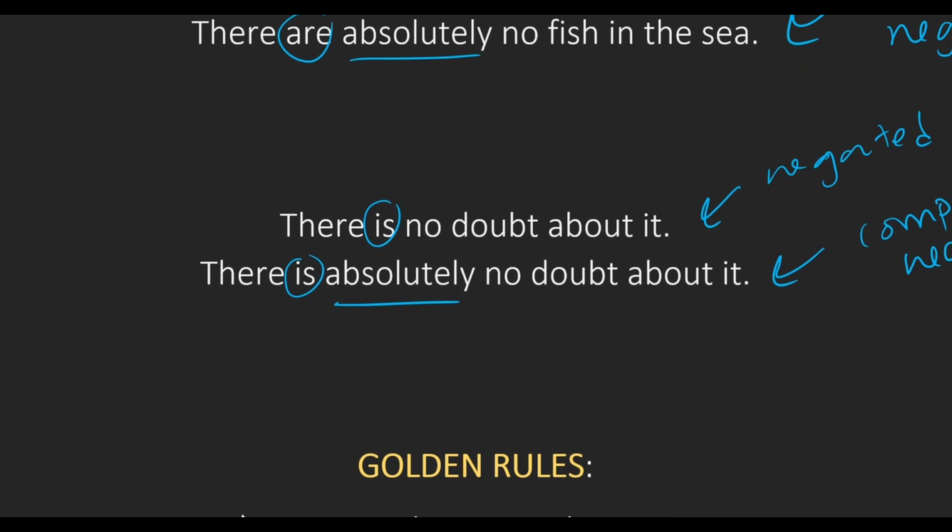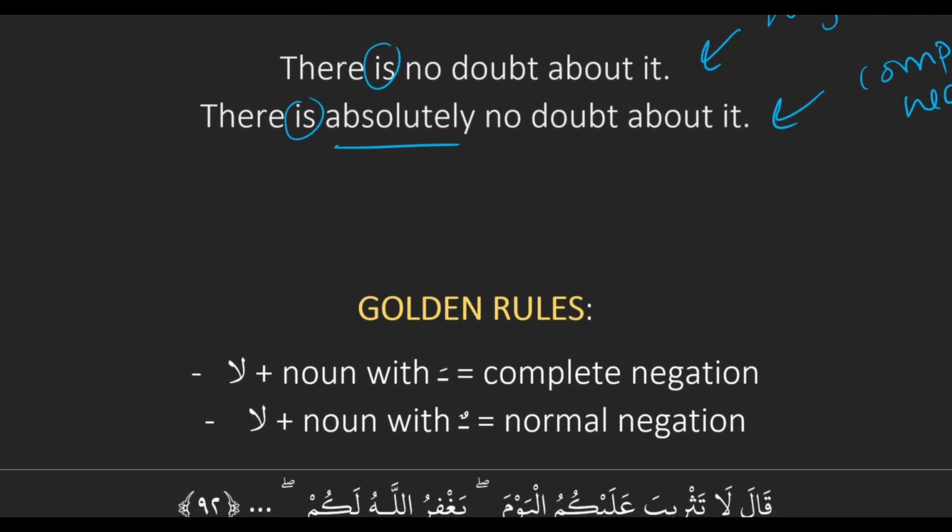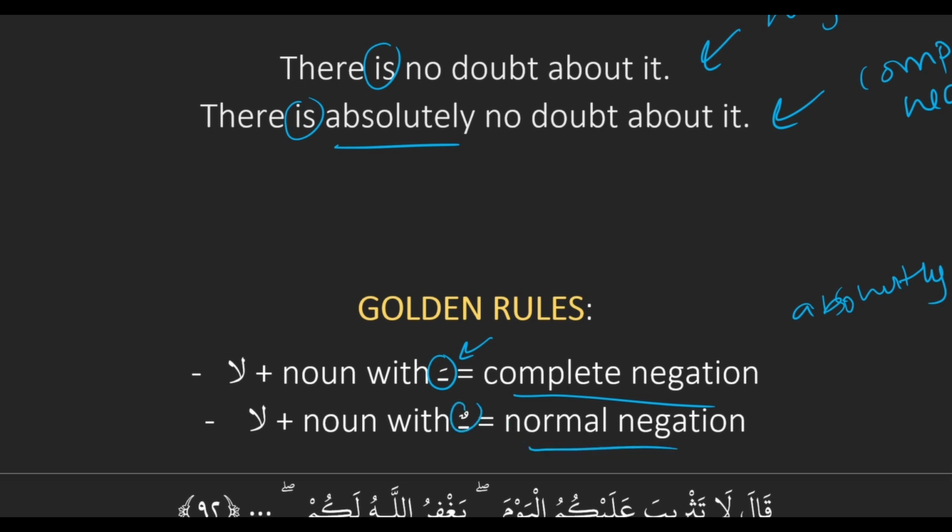So here are our rules. When you see a la followed by a noun, and that noun has this label on it, our receiver label, a fatha, then it's complete negation, and you'll translate it as there is absolutely no. And if I see a la with just a normal un on it, then that's just a normal negation.